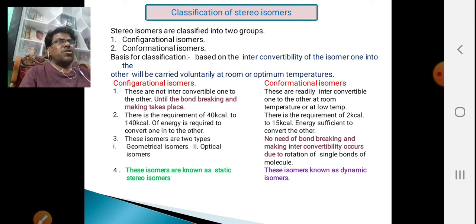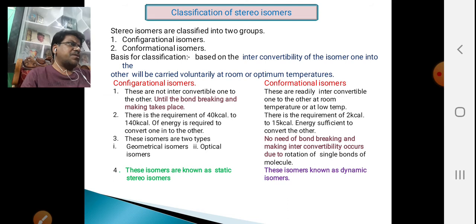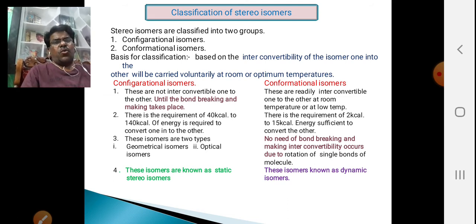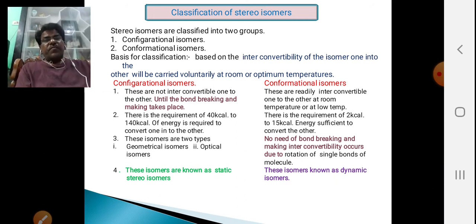That is, whether one isomer can be converted to the other or not at room temperature or less than room temperature, naturally. If they are interconvertible, they are called conformational isomers. If they are not interconvertible, they are known as configurational isomers.